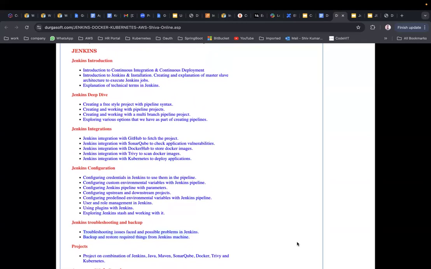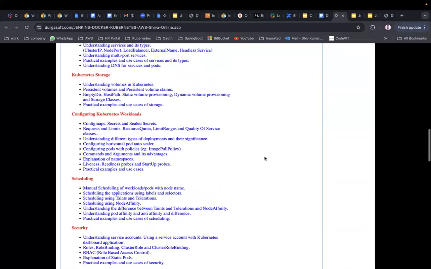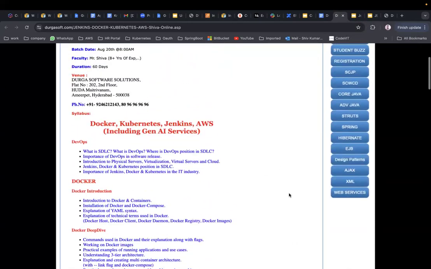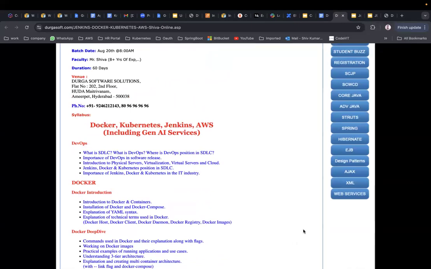Okay, sir. Okay, got it. So we will start with Jenkins first or Docker Kubernetes first? No. We are going to start with Docker and Kubernetes because Jenkins is kind of an automation pipelines, right? So, to do that, you need to understand first Docker and Kubernetes, because we are going to use this manual things in order to perform automation in the Jenkins. Without understanding the manual things, you cannot do automation, right? So you need to first understand how to do manually, then you can automate very easily. That's why we will be moving towards first Docker and Kubernetes, then Jenkins.